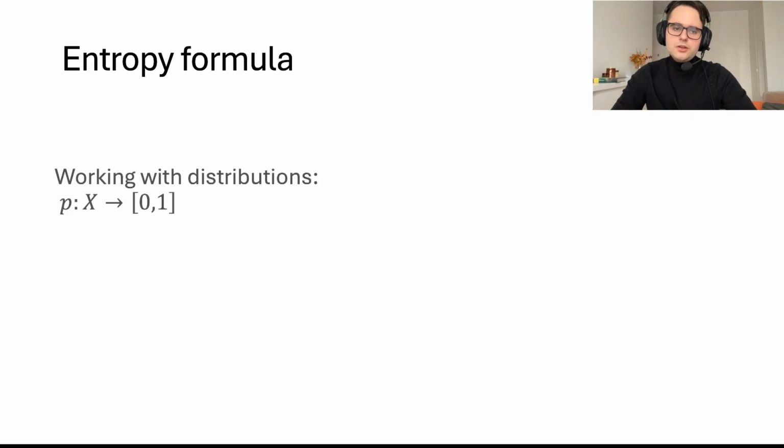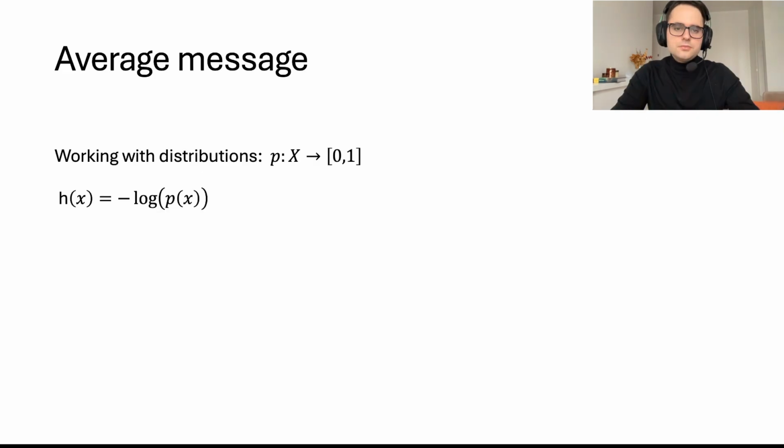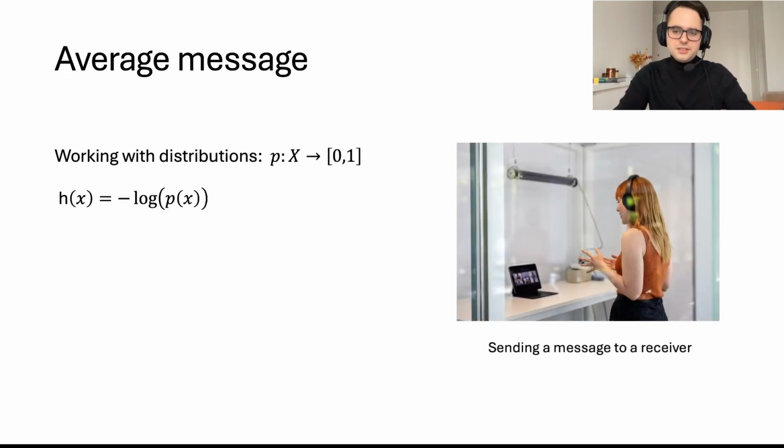It is clear from now on that the amount of information we receive depends on the probability distribution P of x. Therefore, we are looking for a monotonic function which depends on P of x, which would quantify this amount of information. And the respective function is the minus log of P of x. If we look at the plot on the right side, we can notice that it respects the monotony we are looking for. The less probable an event is, the more surprising it gets when it happens, so the more information we are supposed to receive. And the more probable an event is, the less surprising it is when the event happens, so we should receive less and less information.